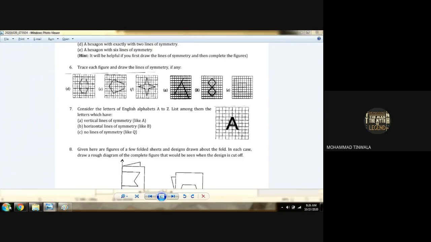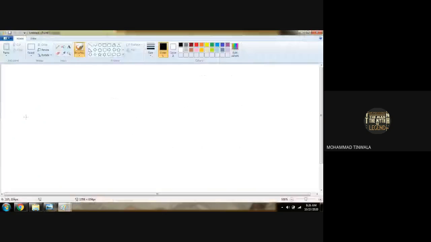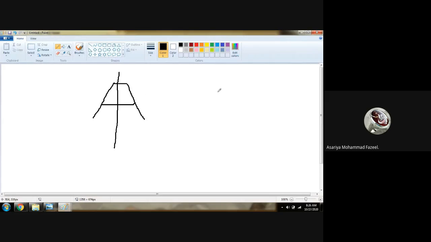See, I will show you what they wanted from you. Some alphabets are like this, which will be vertically possible and overlapping each other, but horizontally it will not be possible. Some alphabets are the opposite: vertical will not be possible, but horizontally it will be possible.